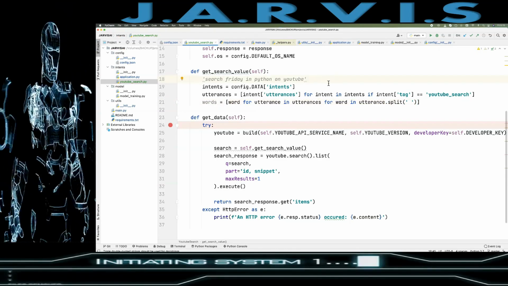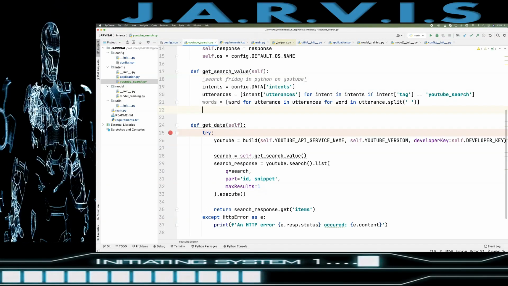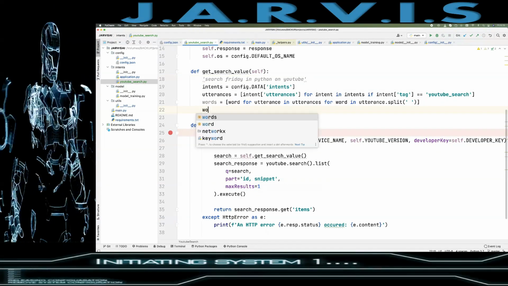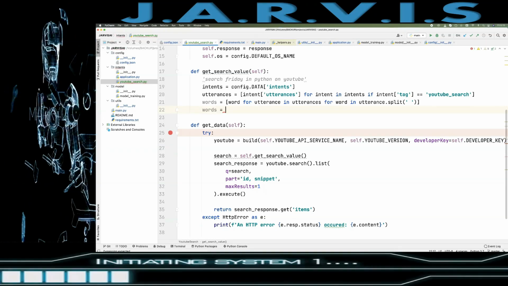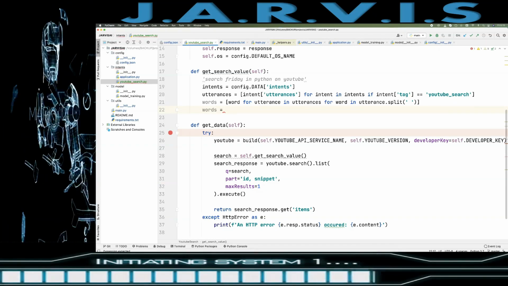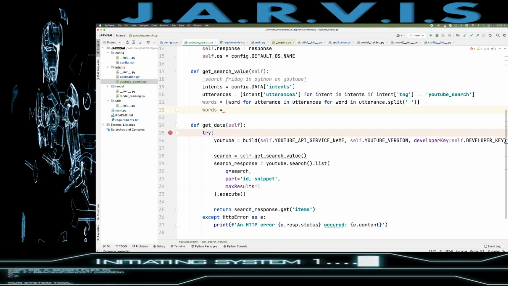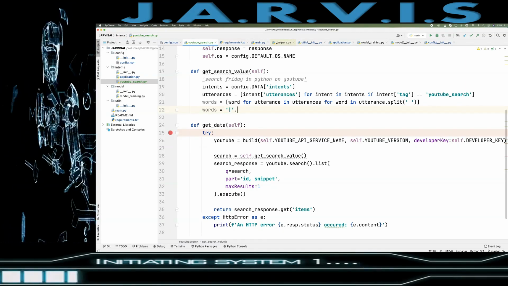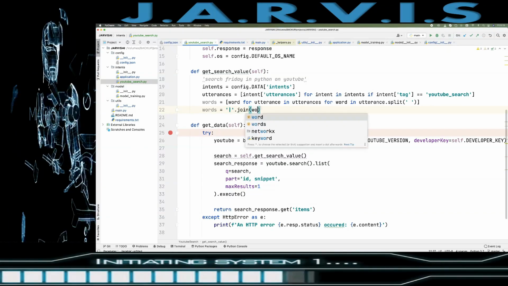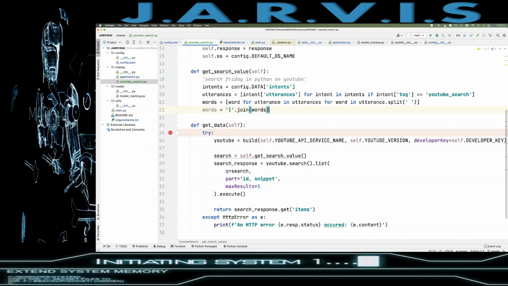Now I need to create that predefined format. That format is that I just need to have the pipe in between each word, right? How can I have it? I will use dot join, and then I'll pass the words. That's it.